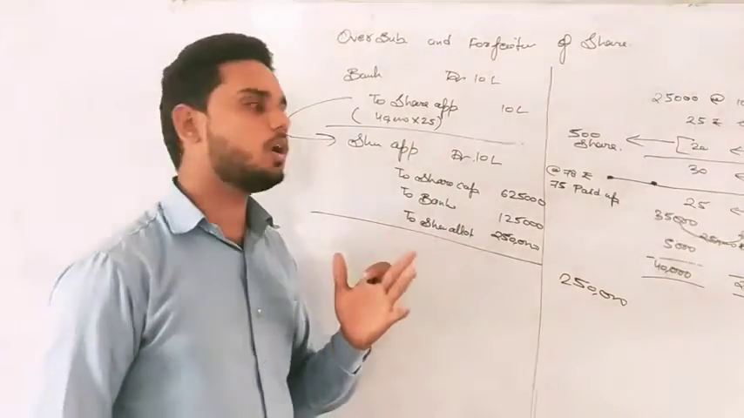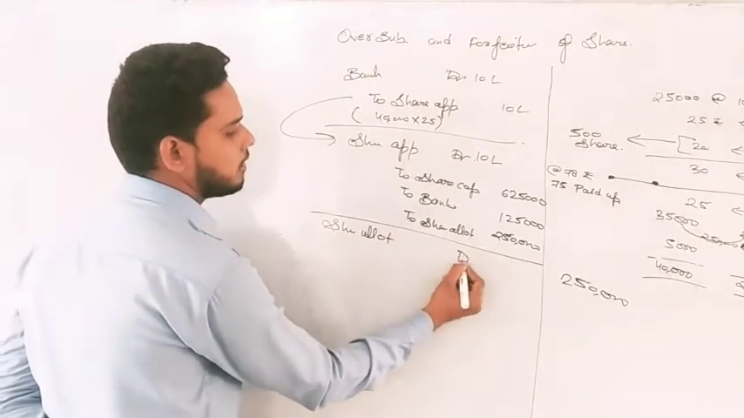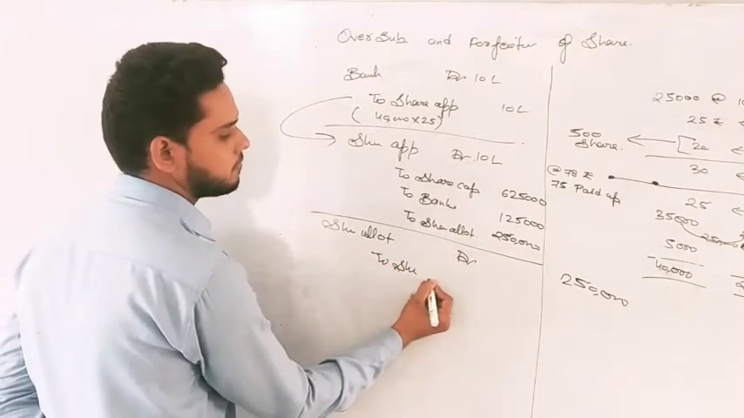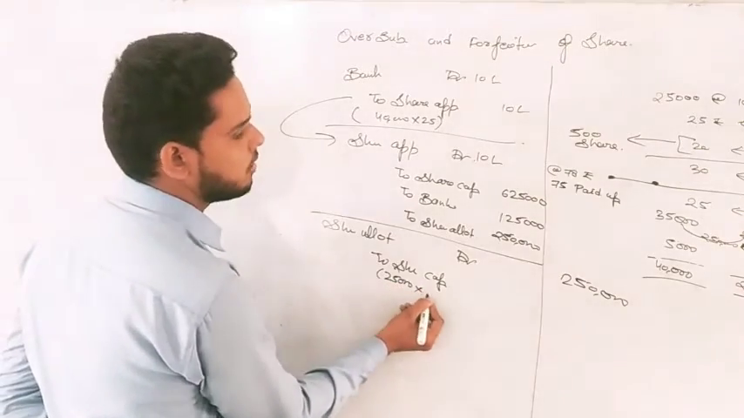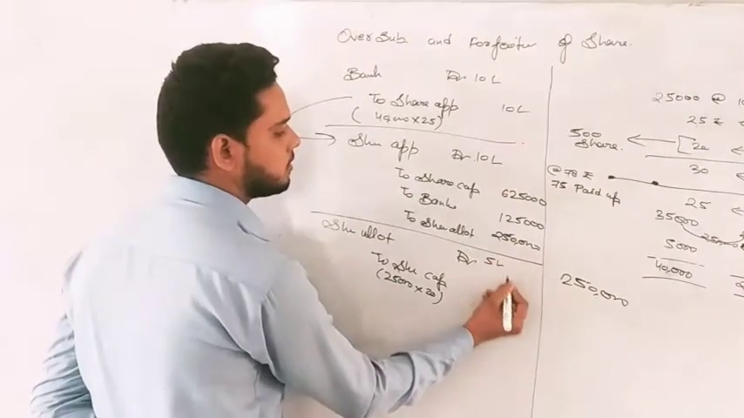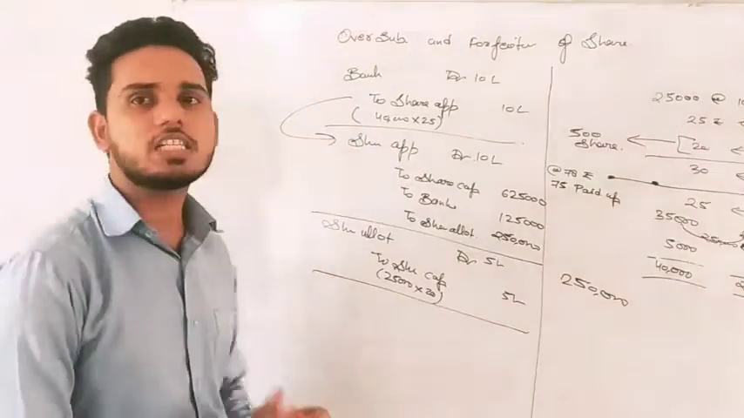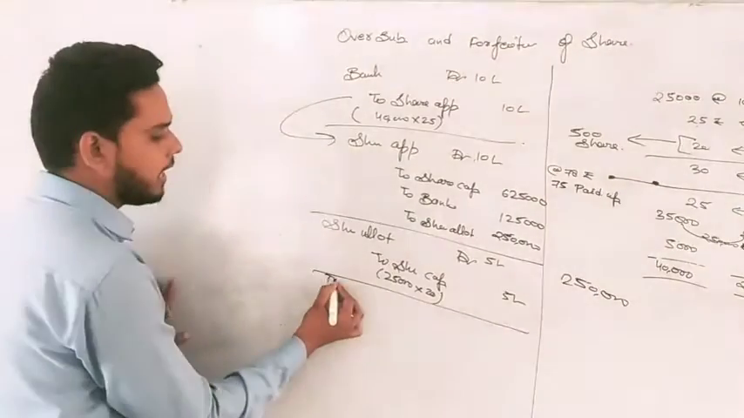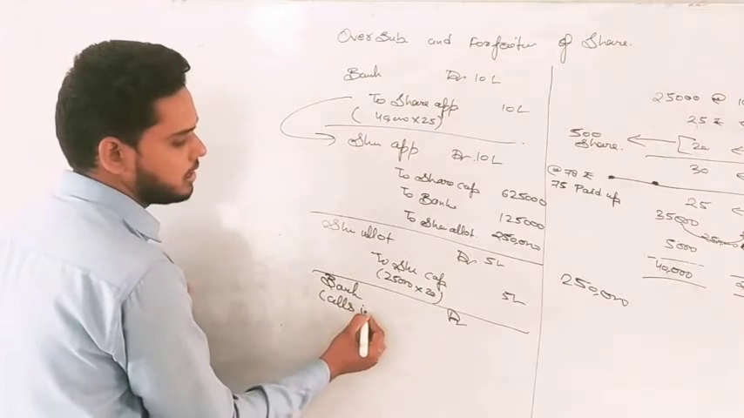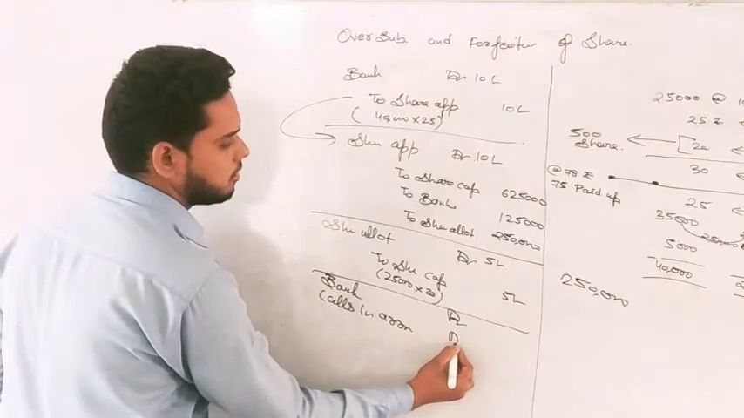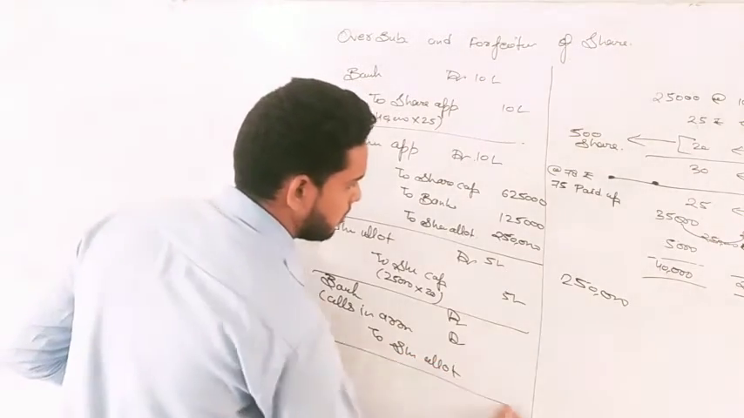Now application is done. What will we do? Share allotment. So the entry will be what? Share allotment debit to share capital. And that will be now 25,000 shares multiplied by 20 rupees, 5 lakh, 5 lakh. After allotment, we will ask for money. So the entry will be what? Bank account debit. There are defaulters also now. So calls in arrear debit to share allotment.